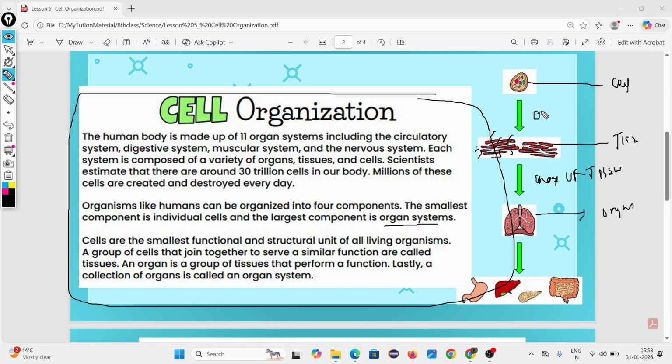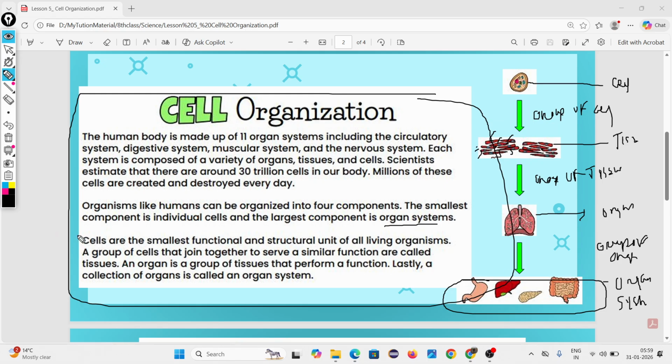This is a group of cells. Look how many organs are there. It is called an organ system. A system is a group of organs.